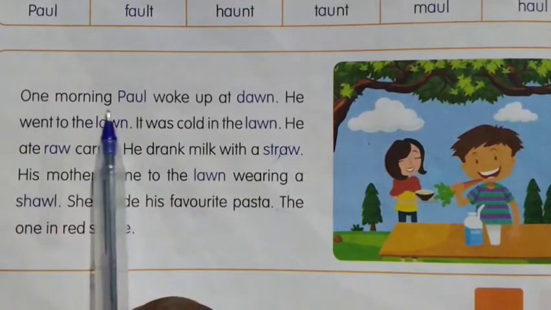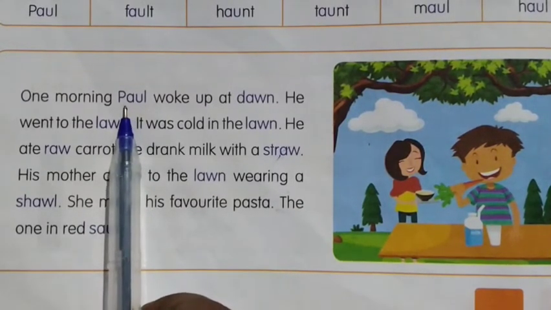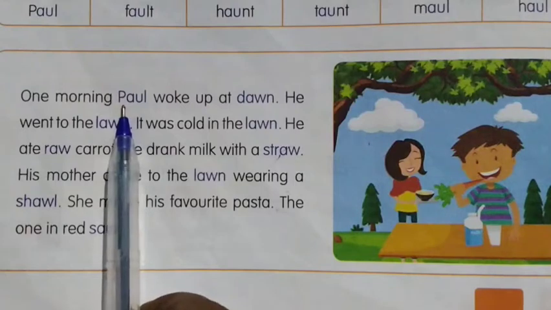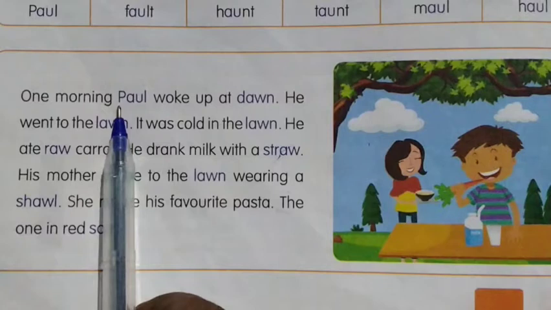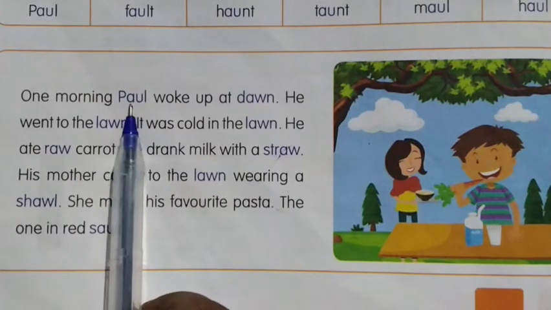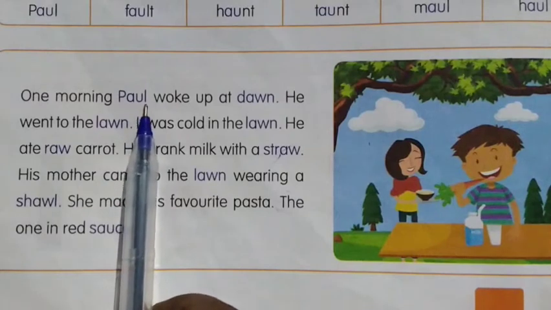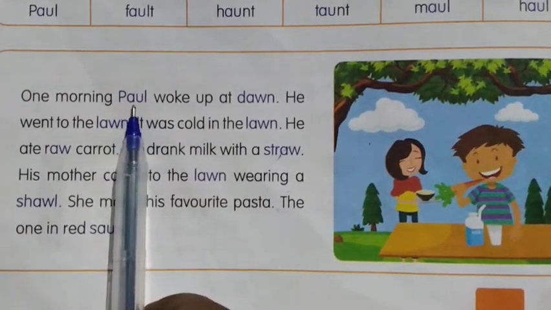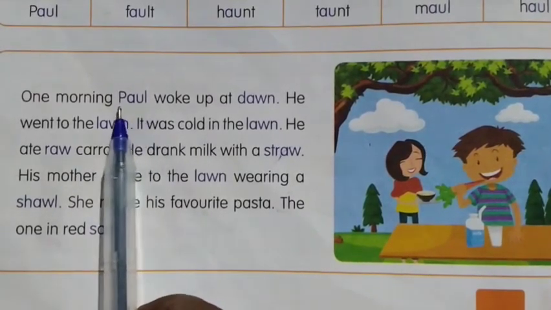Let us move on to reading the paragraph. One morning, look at this word. This is a phonic word. Yes, so we have to read this word by the blending technique. The beginning sound of this word is P. And then the middle digraph sound is A. And then end sound L. P, A, L. Paul.